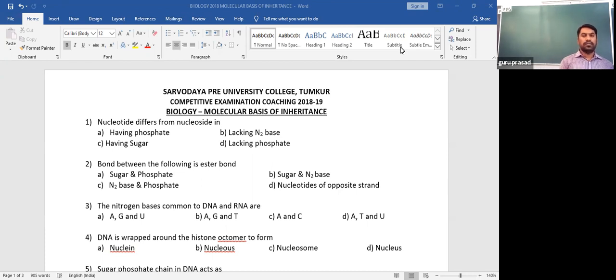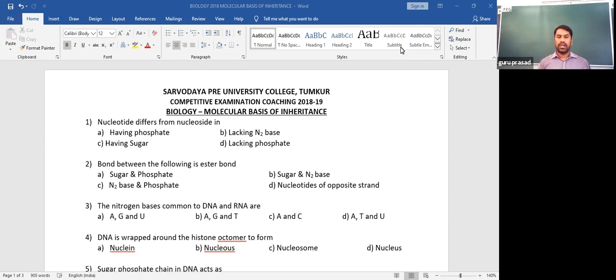And if the question is 'the bond between the following is a glycosidic bond', the answer is sugar and nitrogen bases. So this is the clarification for question number 2 regarding bonding of different components to one another, ultimately resulting in the formation of a nucleotide.